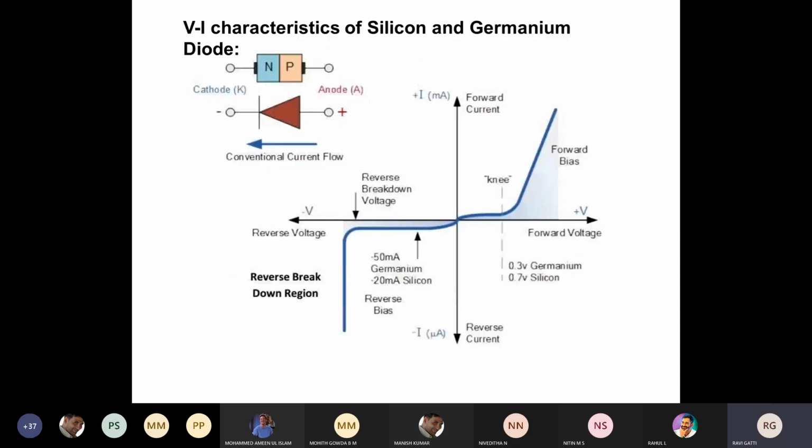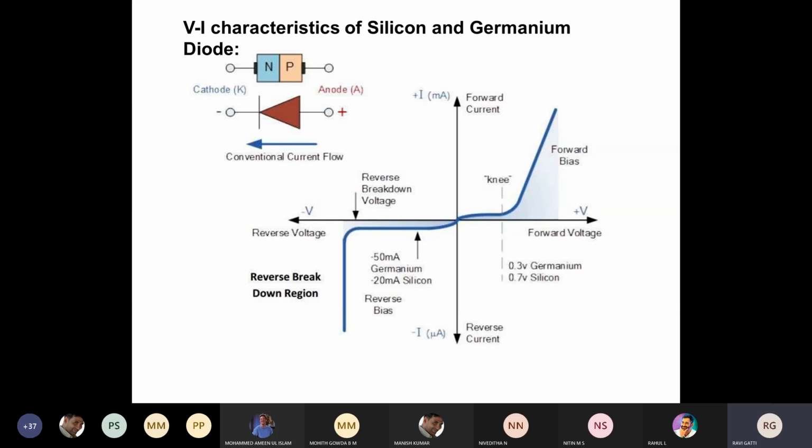Okay. So this is the one thing. If I combine both forward characteristics and reverse characteristics, we call it the complete VI characteristics of the silicon or germanium diode. It will be the same for both silicon and germanium. Only the cut-in voltage will change. The cut-in voltage for silicon will be 0.7 volts, and for germanium, sorry, it will be 0.3 volts.